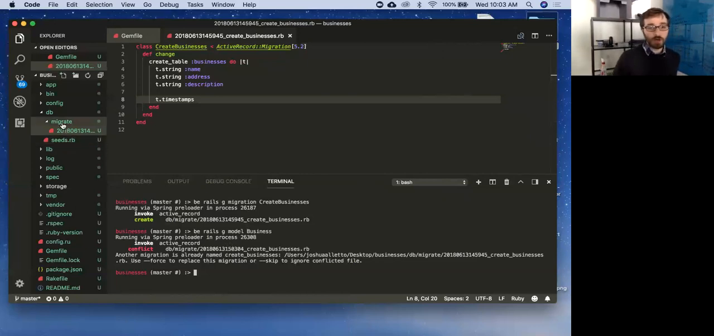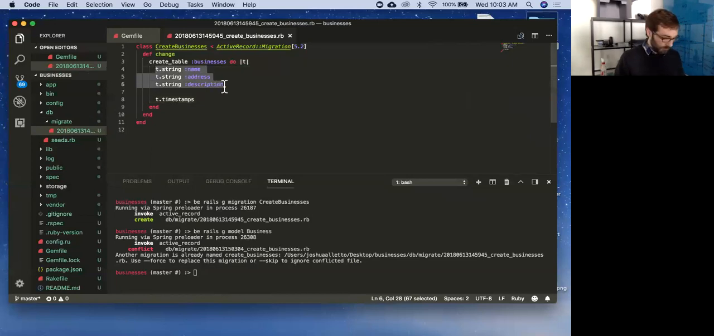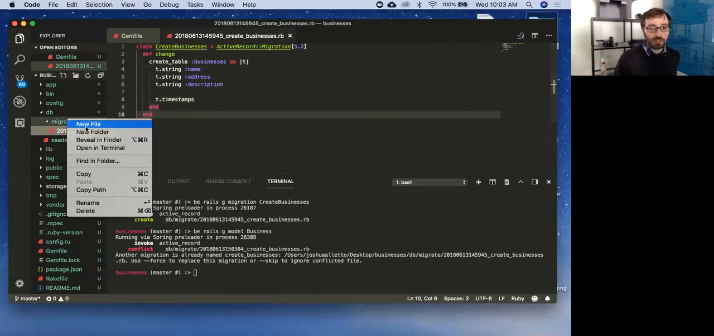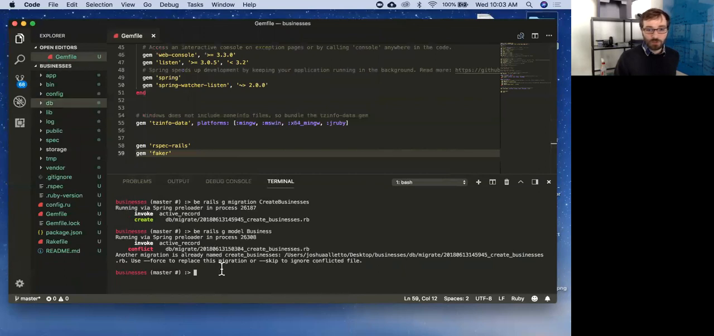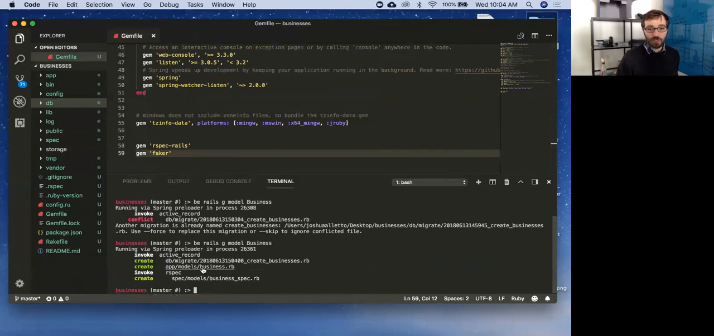So just to see that work, I'm going to delete this entire thing that we wrote. Let me copy this first just so we have it. I'm going to delete even this whole folder. Cool. And let's try running this one more time. Cool. So it has created our migration, and it named it for us, create businesses. It pluralized it for us. And then in app models, it created a business model. It also created a spec file for us as well.